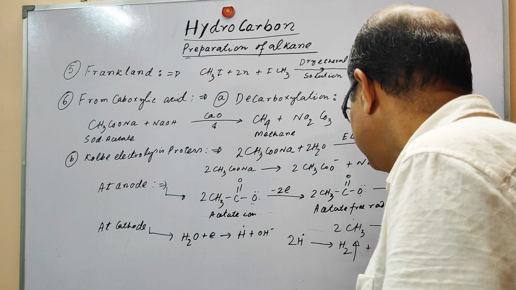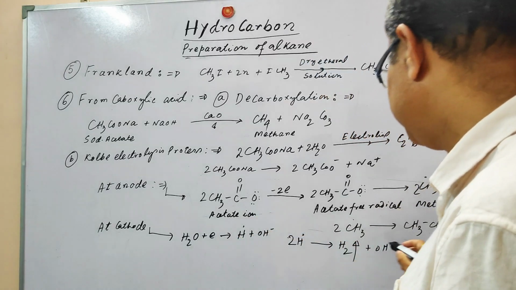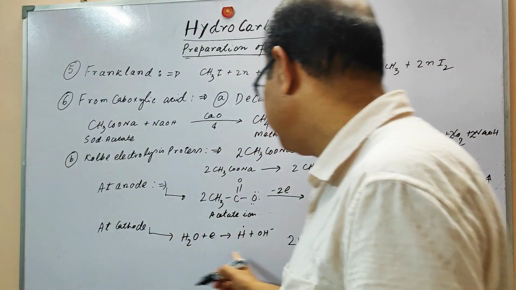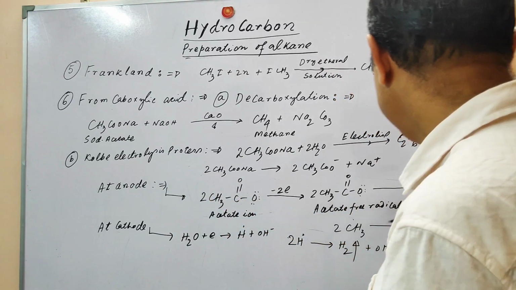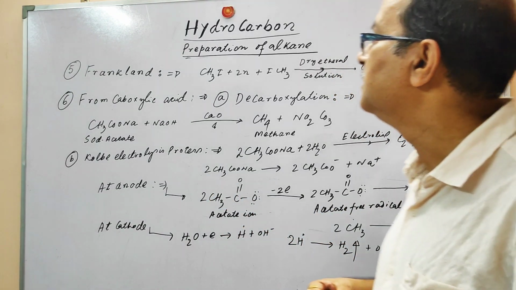So at the anode you will find the ethane, and in the cathode you will find the hydrogen. This is the electrolysis process.